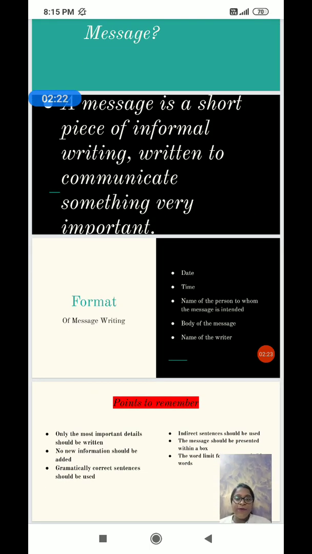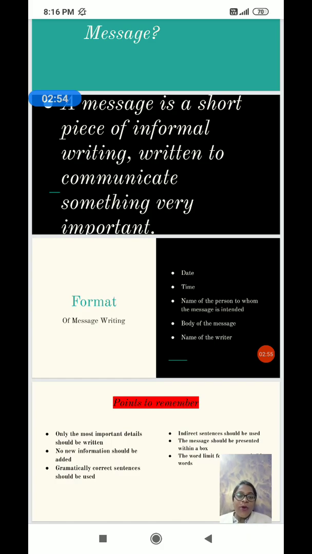Let's focus on the format. First, at the top we have to write the word MESSAGE, at the top center point. Then comes the date at the left hand top corner. Just below the date will be the time, again at the left top corner. After that comes the name of the person to whom the message is intended.